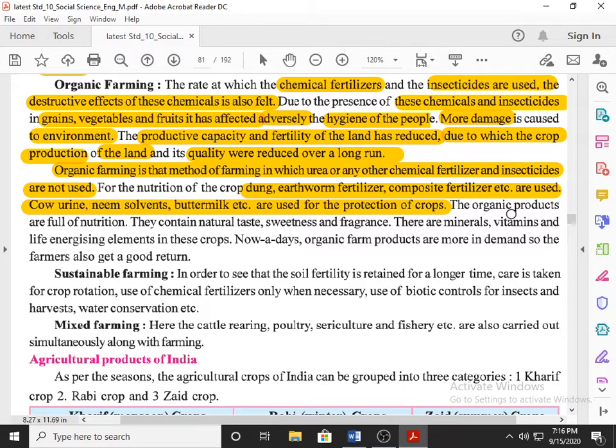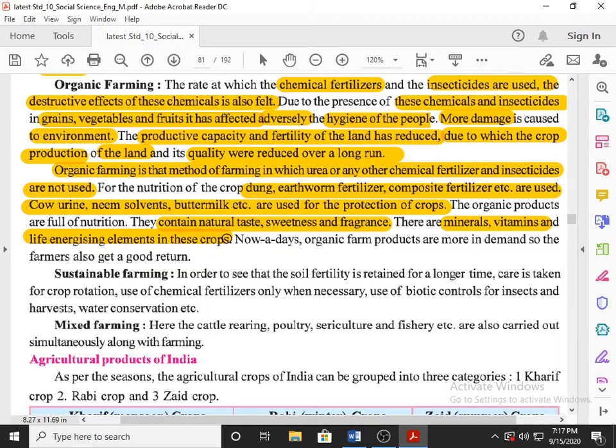The organic products are full of nutrition because you use all natural substances. They contain natural taste, natural sweetness and fragrance, and minerals, vitamins and life energizing elements, because they use majority natural elements.